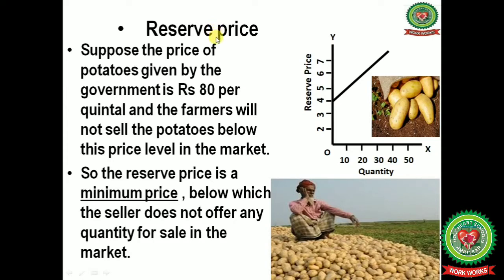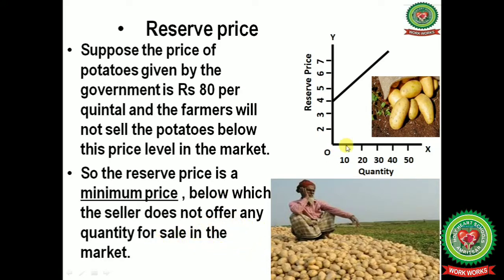Next we will discuss reserve price. Suppose the price of potatoes given by the government is rupees 80 per quintal, and the farmers will not sell the potatoes below this price level in the market. So the reserve price is a minimum price below which the seller does not offer any quantity for sale in the market.